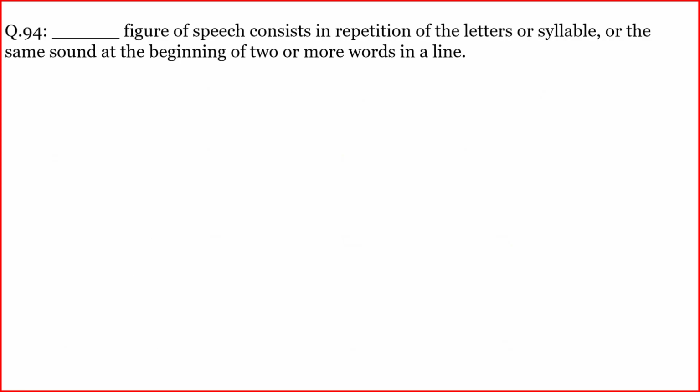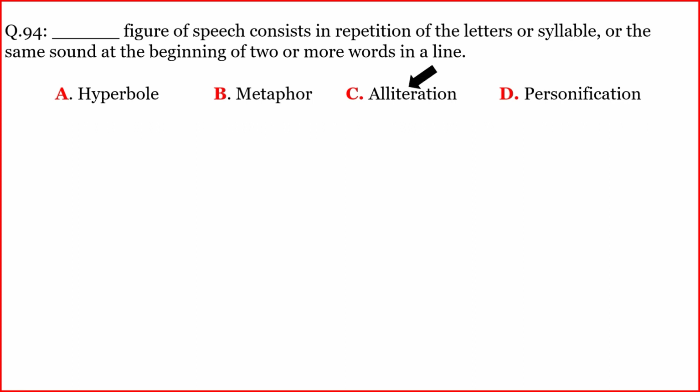Danish figure of speech consists in repetition of the letters or syllable or the same sound at the beginning of two or more words in a line. The correct option is C. Alliteration.